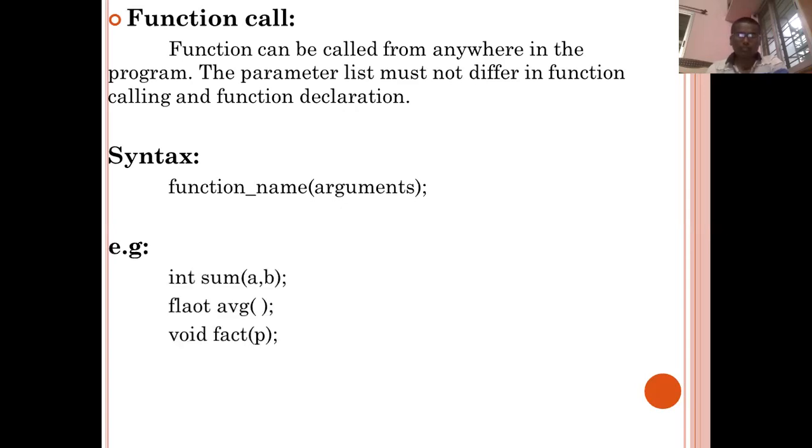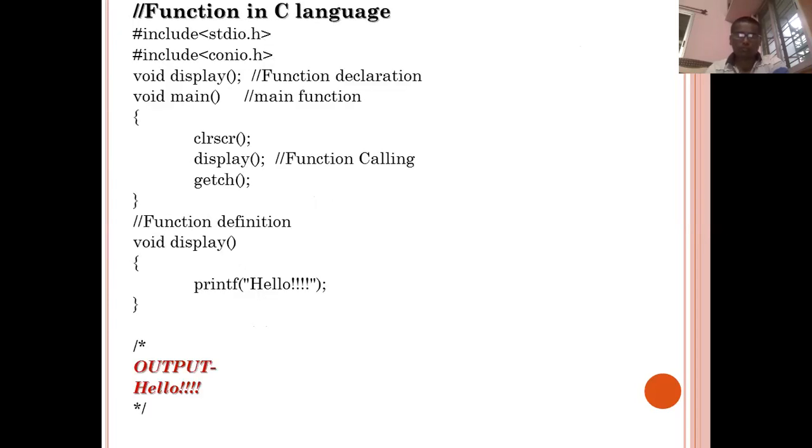See the syntax for the function call: only the function name and in round brackets the arguments are required here. Data types for the arguments are not required while calling the function. See that example here. Oh, it's my mistake. Actually, the data type is not required here. Only sum(a, b), average(), fact(p). The int, float, and void are not required while calling the function.